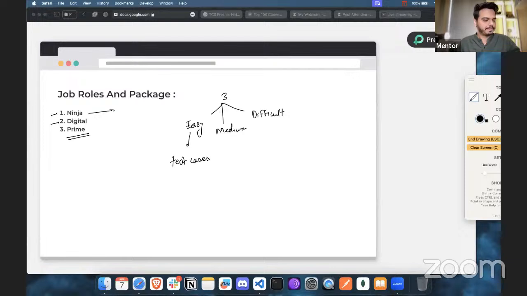So make sure you are ready and preparing well, because for the same role, it may be on the 10th of April.